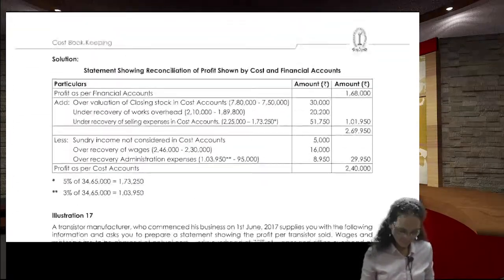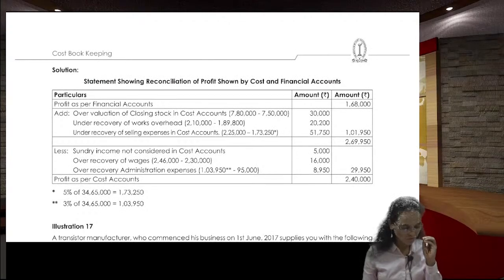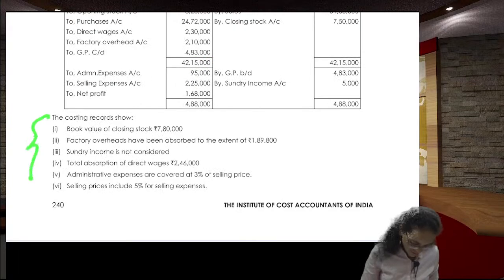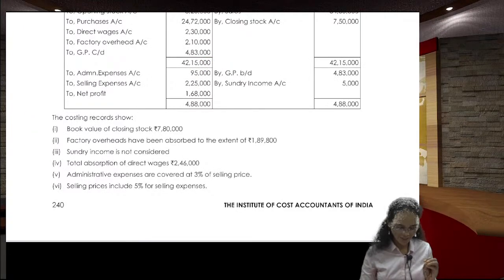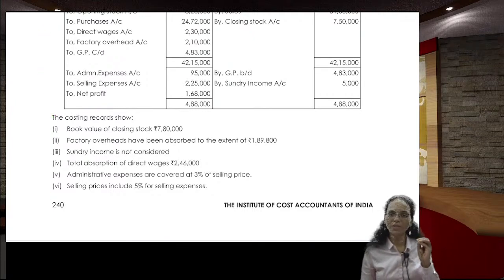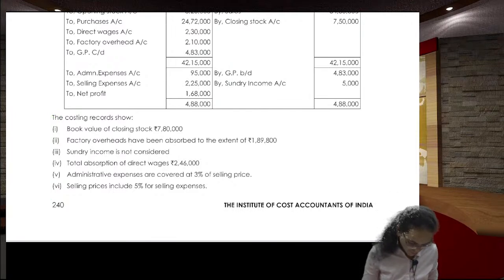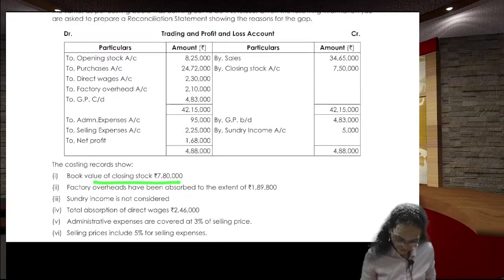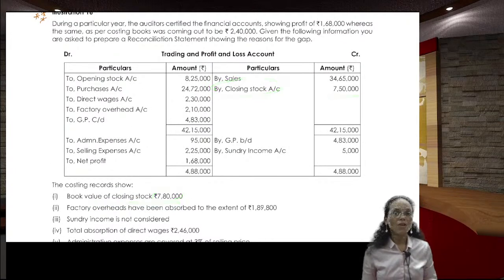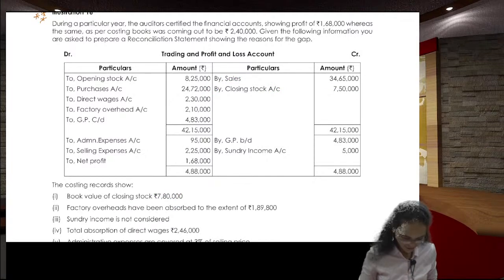The question appears to be very simple, but you need to understand it conceptually. See here, what is the opening stock? Whatever transactions and items are given, you check this information with the financial one. Wherever you find a discrepancy, that discrepancy needs to be reported. Book value of the closing stock is 7,80,000 as per the cost, but as per the financial, 7,50,000. This one I'll explain with an example.